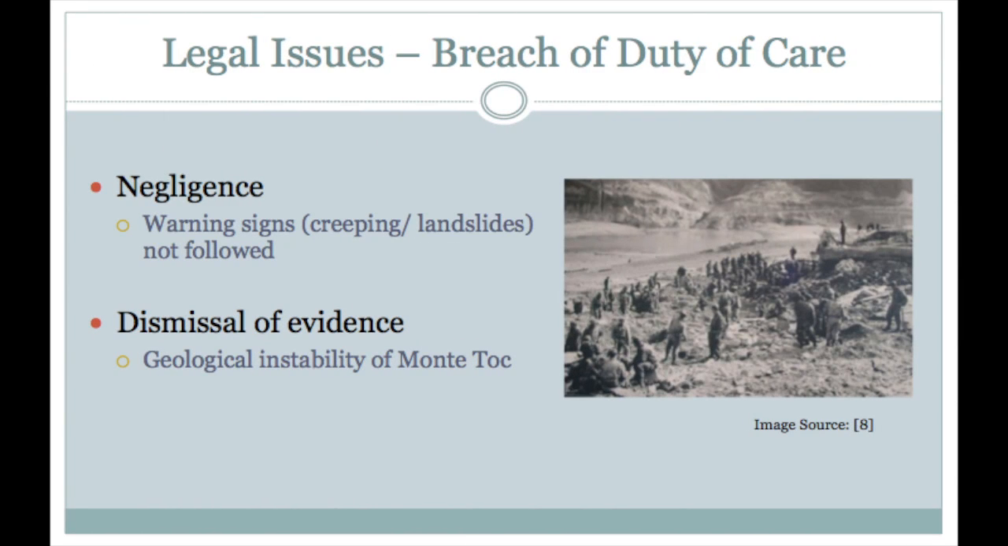The duty of care was breached by this disaster that led to the death of approximately 2,000 Longarone residents. The defendant breached the duty of care owed to the plaintiff through negligence and dismissal of evidence of concealed reports describing the geological instability of Monte Toc, which was on the southern side of the dam. It also includes early warning signs in reports prior to this disaster.